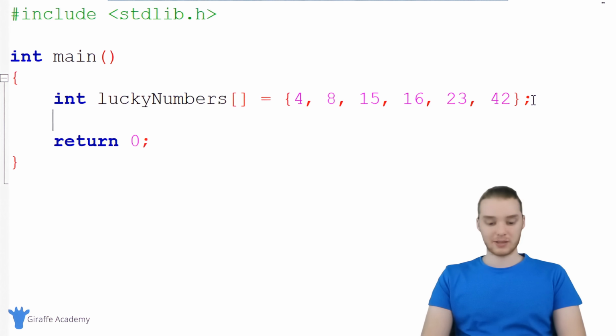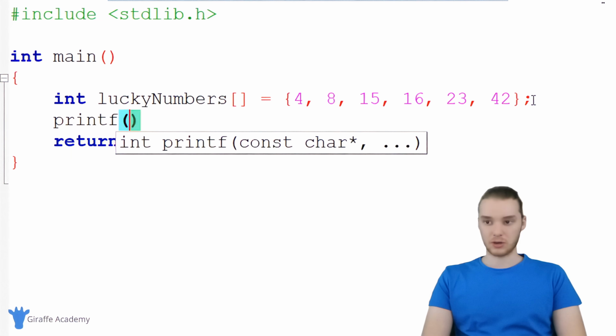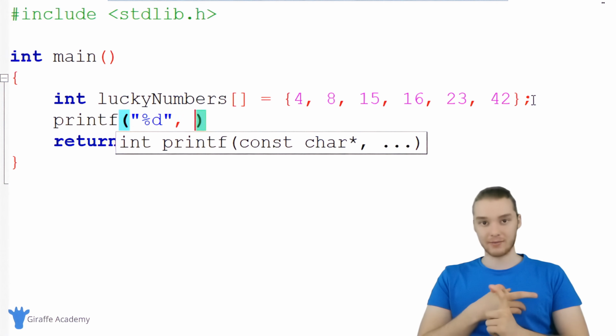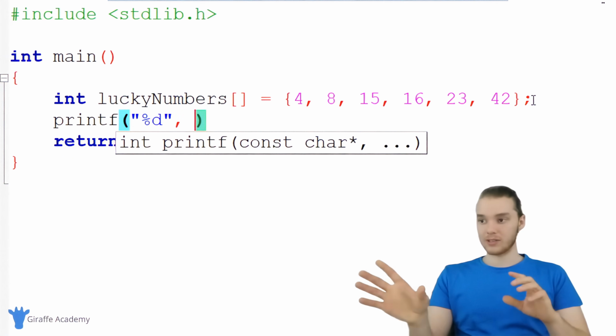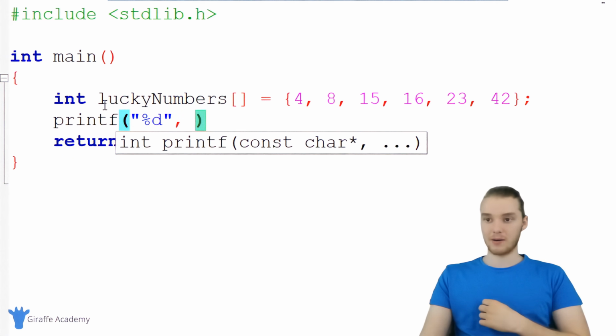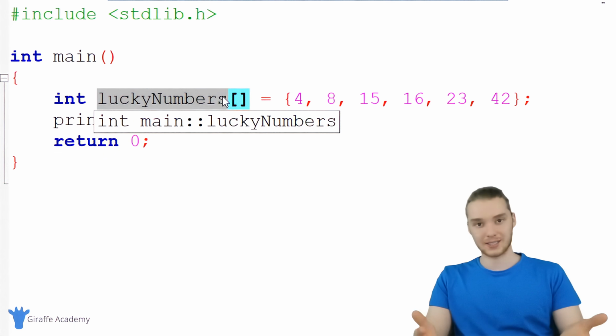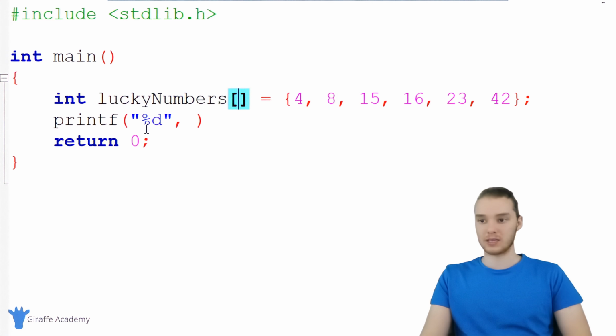So if I wanted, I can print this out, and I'm actually going to print this out just to show you guys. So remember, we're going to print out a number, and I'm going to show you guys how we can access specific elements inside of this array. All of these numbers are stored in this lucky numbers array, in this array structure, but the question becomes, how do we access them? How can I gain access to one of these?